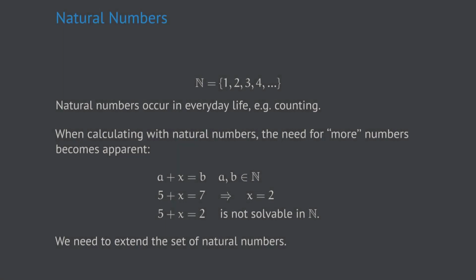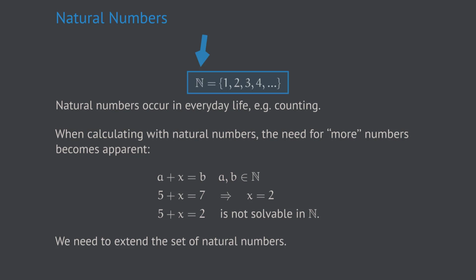The first number system we're going to talk about are the natural numbers. Natural numbers are the easiest to understand type of numbers. They are the set of numbers given by 1, 2, 3, 4, 5, 6 and so on. They are denoted by a capital N. You see this double strike bar. Natural numbers occur in everyday life, e.g. when counting objects like apples, coins, human beings, and so on.